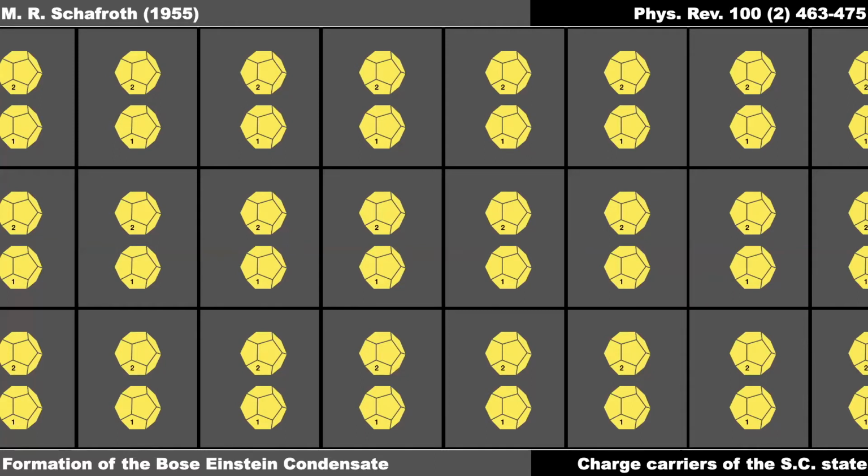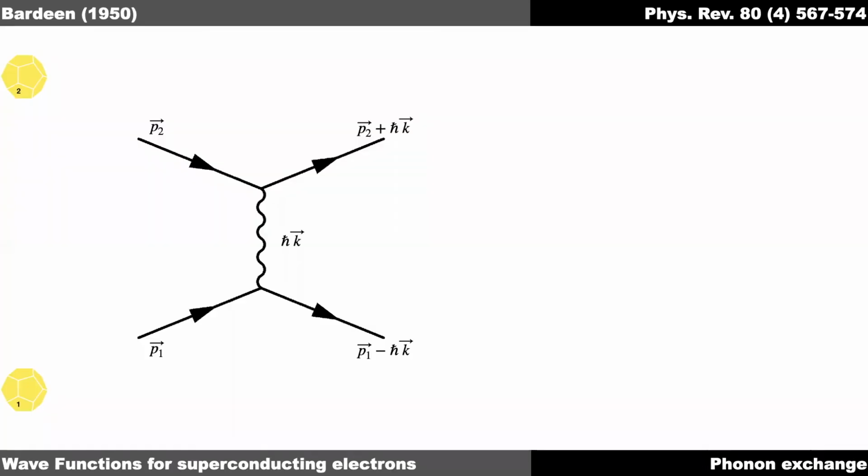Schafroth in 1955 proposed that the rigid state consisting of pairs of electrons in a resonant state could possibly condense to form a Bose-Einstein condensate. Because they are in a rigid state of global coherence below the critical temperature, the energy required to scatter the electron and break the global coherence would not be provided by lattice vibrations at such low temperatures. So the first question is how the condensate would be formed in the first place, since you have fermions, and where are the bosons coming from to form a Bose-Einstein condensate?